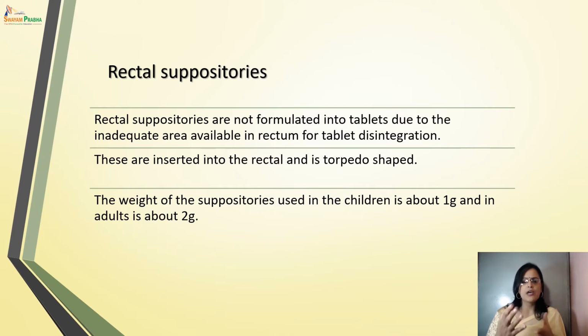This type of suppository is torpedo shaped. The weight of the suppository used in general is around 1 gram, and in adults it is about 2 gram. Rectal suppositories are not formulated into tablets due to the inadequate area available in the rectum for tablet disintegration. So this is about rectal suppositories.